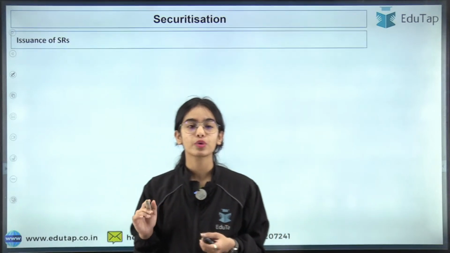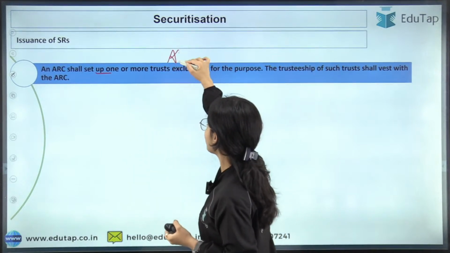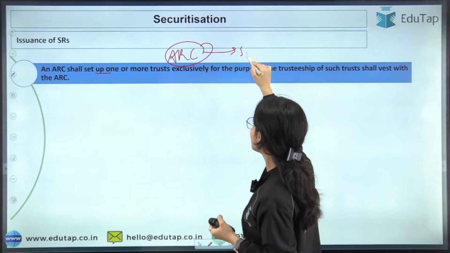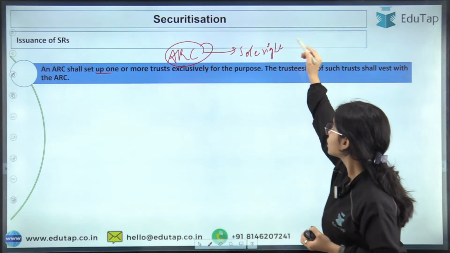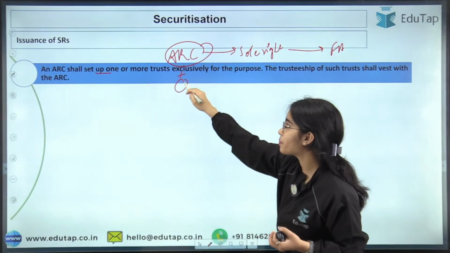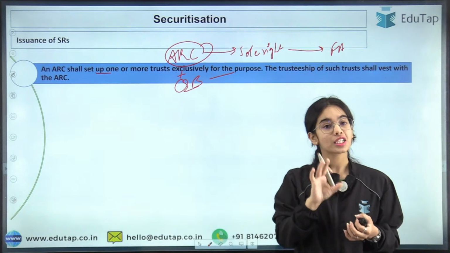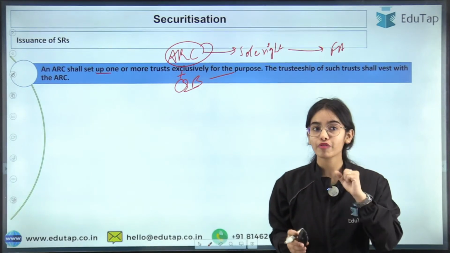Now, issuance of security receipts. An ARC shall set up a scheme. Now the ARC does not have the sole right over the financial asset. The ARC as well as multiple qualified buyers have the right over this financial asset. So this financial asset cannot be in the name of the ARC only.